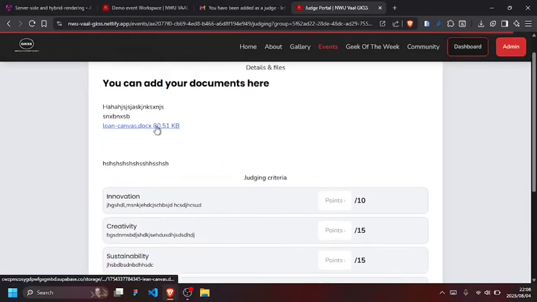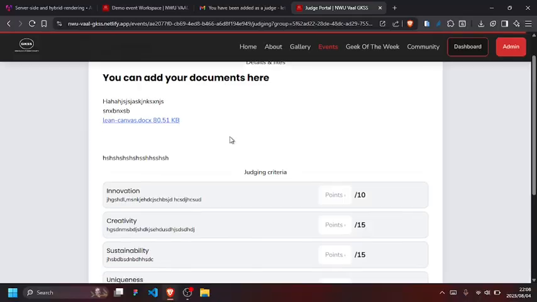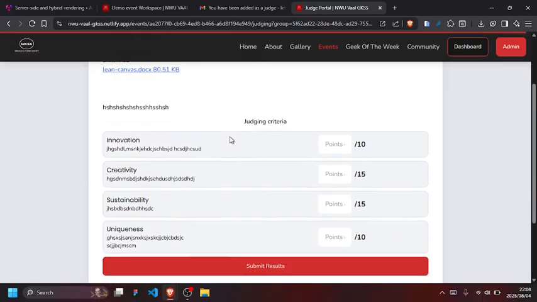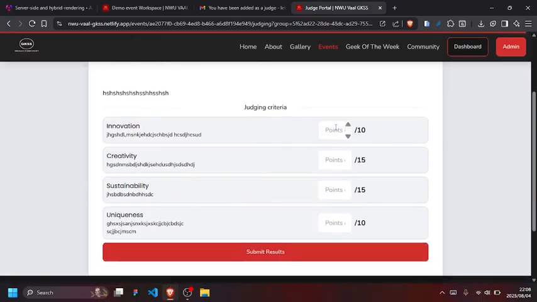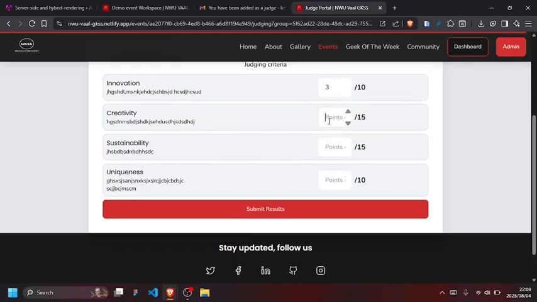So the judges will look at the business model canvas and also listen to the presentation, then they'll be able to judge. Okay, this was very innovative, let me give you a 3. Creativity, not too bad, let me give you an 8. Okay, let me give you a 20, man. You deserve a 20 out of 15. For sustainability, okay, that's an 8. Uniqueness, it was unique, let me give you a 5.